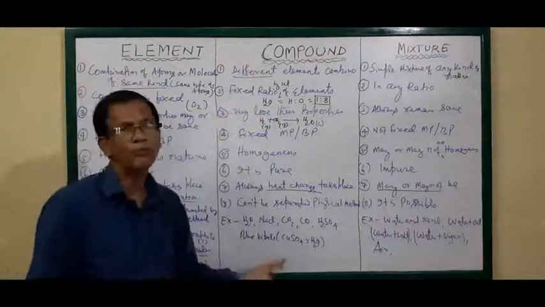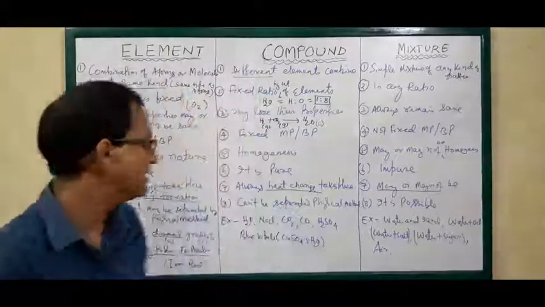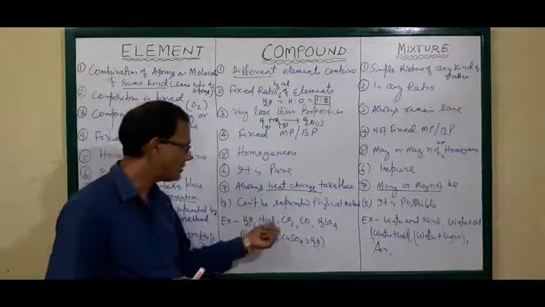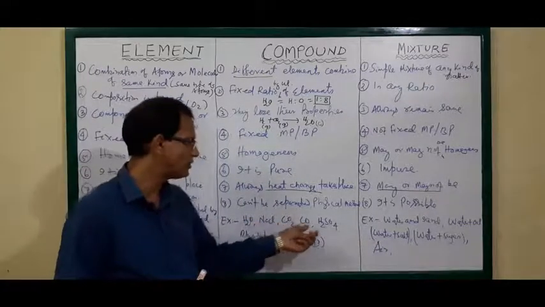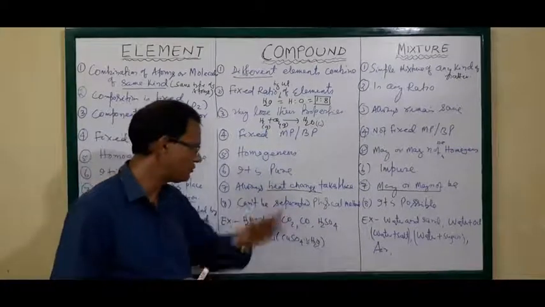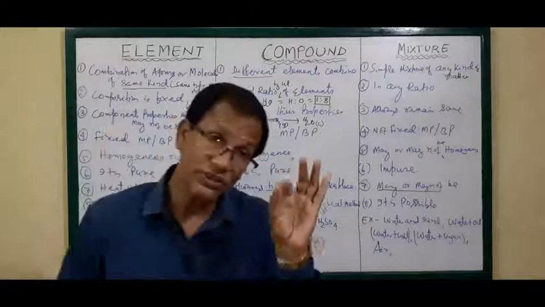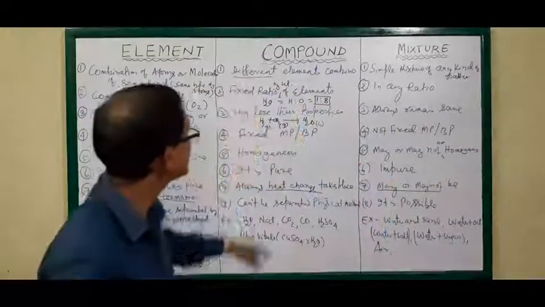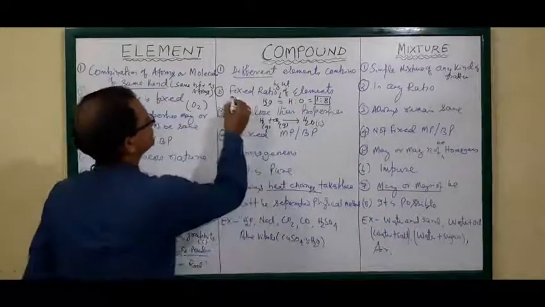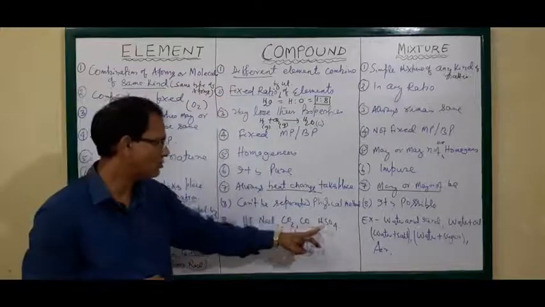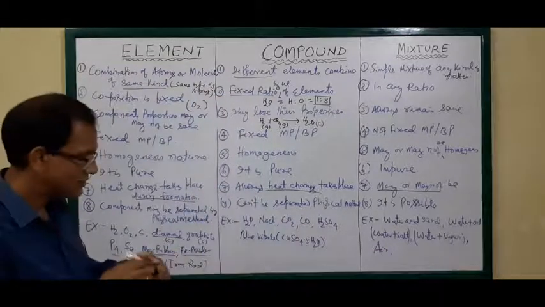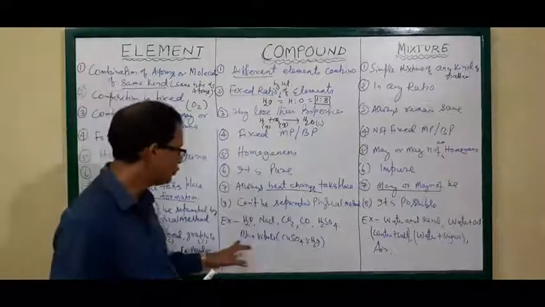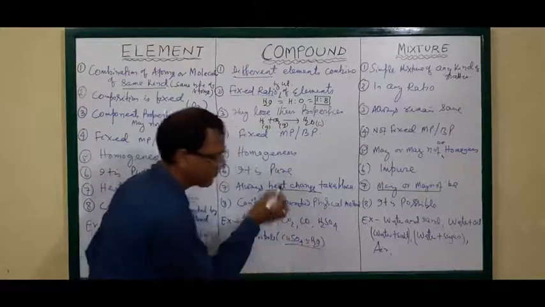Then come to compounds. A compound is made of different kinds of elements. Water is made of hydrogen and oxygen. Sodium chloride is made of sodium and chlorine. Carbon dioxide is made of carbon and oxygen. Sulfuric acid is made of hydrogen, sulfur, and oxygen. But the most important thing is that the composition is fixed: made of two or more elements in a fixed ratio. That's why the hydrogen, sulfur, oxygen ratio is fixed. Then it can be given a different name. Blue vitriol is a common name. Blue vitriol is made of copper sulfate and 5H2O. It is a compound.